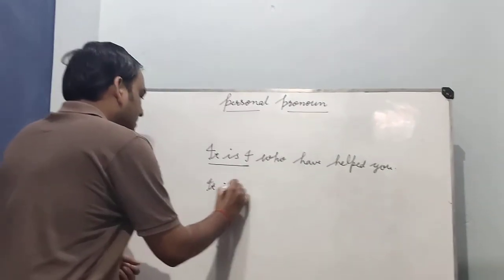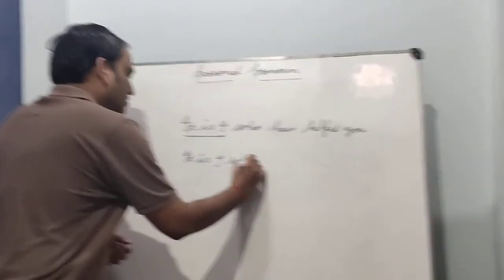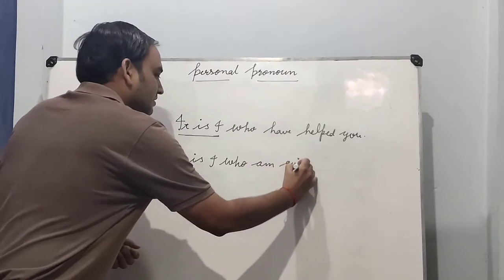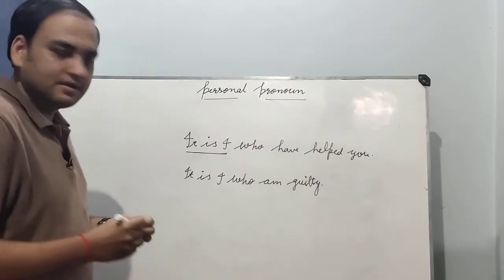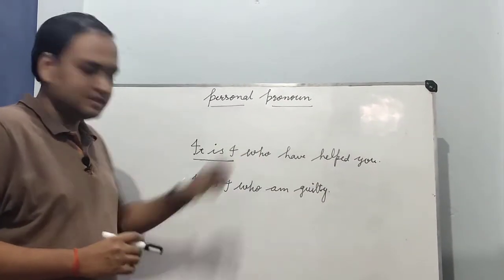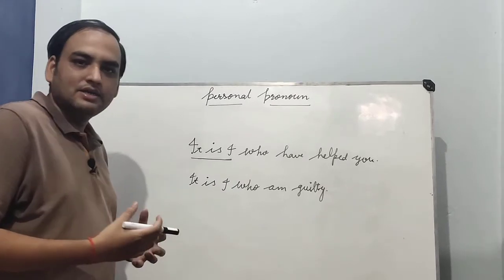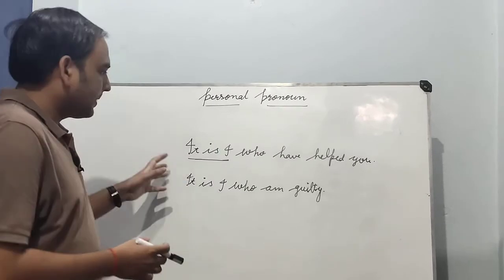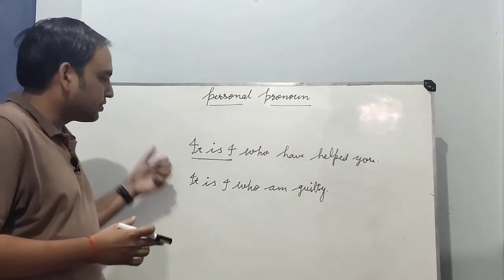It is I who am guilty. Okay, this is as similar as the pattern we have used in first sentence. It is I, मतलब वो मैं हूँ. Who am guilty, है ना, जो अपराधी है, जिसने अपराध किया है. Okay, so in such sentence we use such personal pronoun.